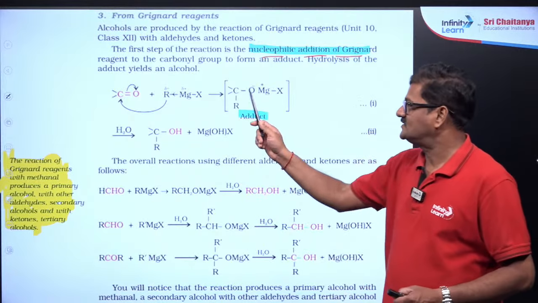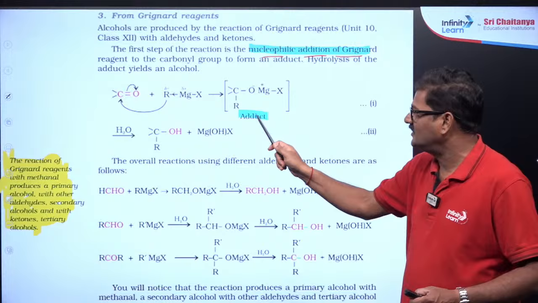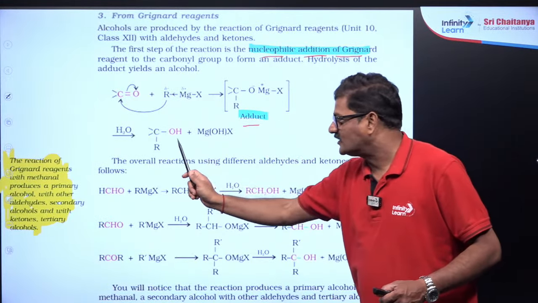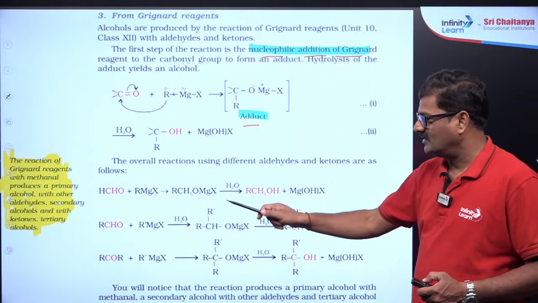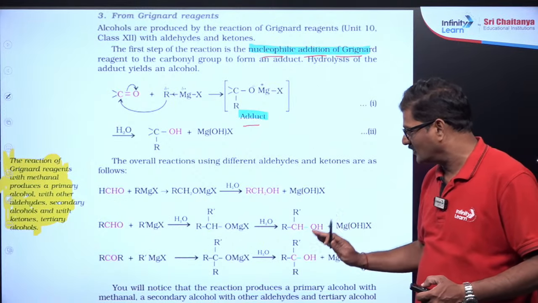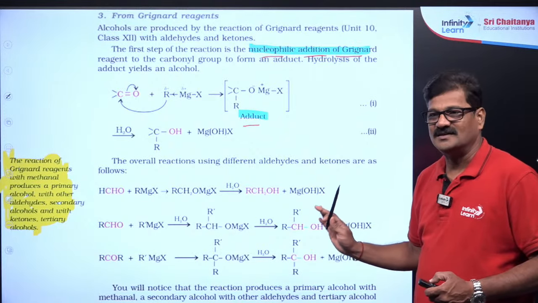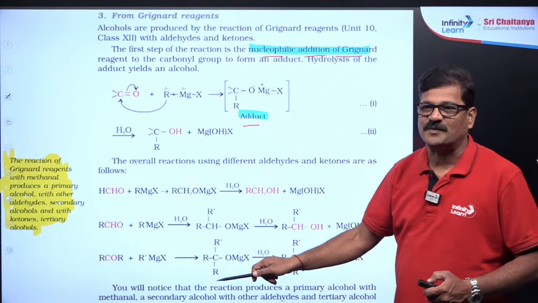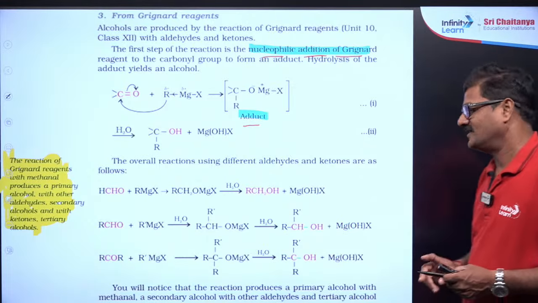So this is a nucleophilic attack on the carbonyl group, followed by hydrolysis. It is an adduct. So nucleophilic addition gives an adduct, and the corresponding alcohol is obtained, right? So formaldehyde, aldehyde and ketone: you are going to get a primary alcohol, a secondary alcohol, and a tertiary alcohol. Understand? And definitely, based on this particular slide, you will be asked a question. Definitely, right?